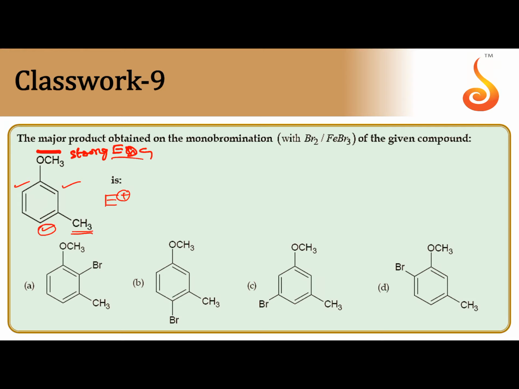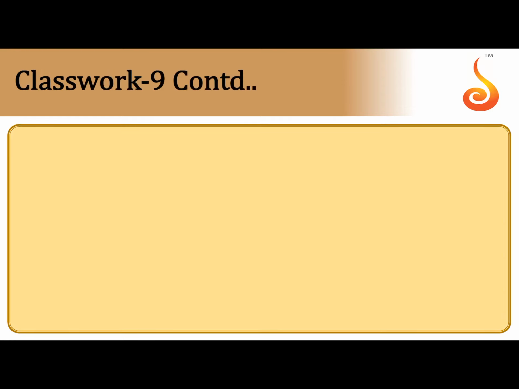So the electrophile will attack at this position. The electrophile is nothing but Br+, bromonium. So Br+ prefers to attack at the para position with respect to OCH3. So the correct answer is B.